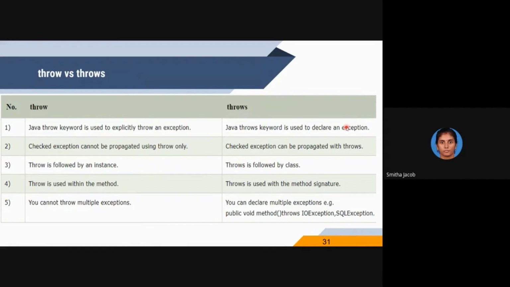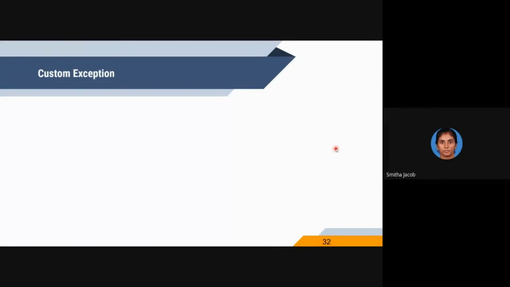Whereas we can declare multiple exceptions using throws: throws ArithmeticException, IOException, SQLException, ClassNotFoundException, NumberFormatException, etc. And finally, a checked exception cannot be propagated using throw, and a checked exception can be propagated using throws.